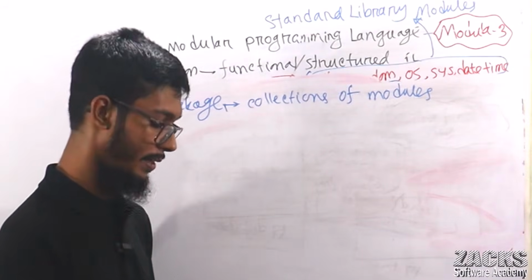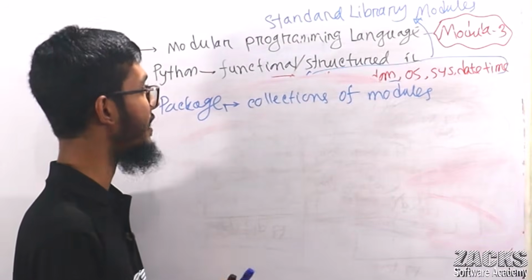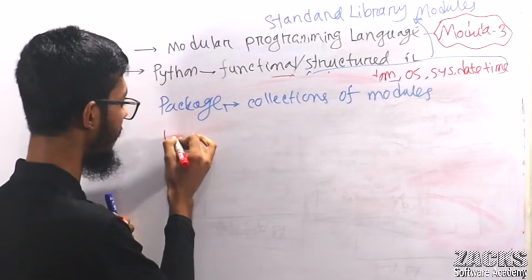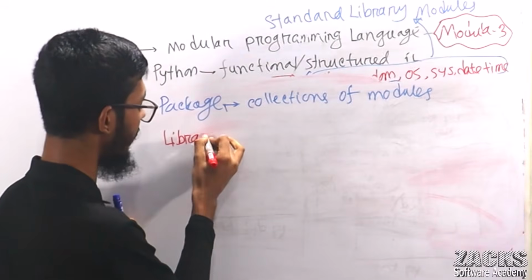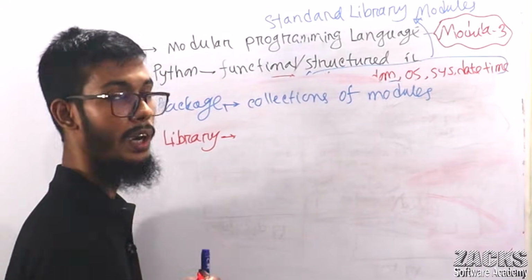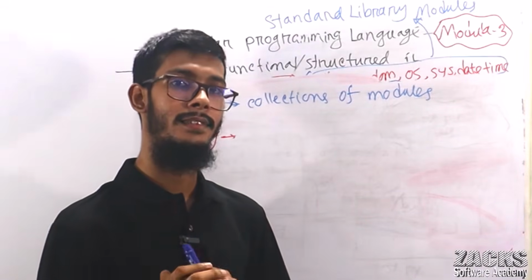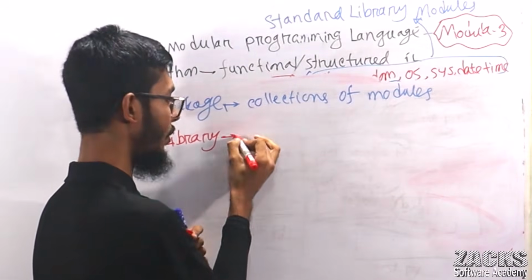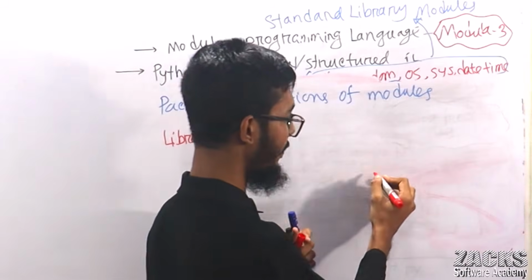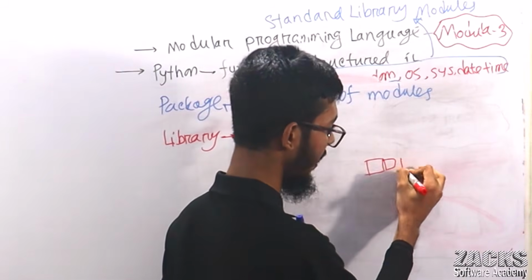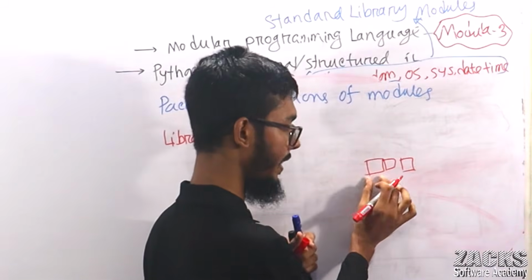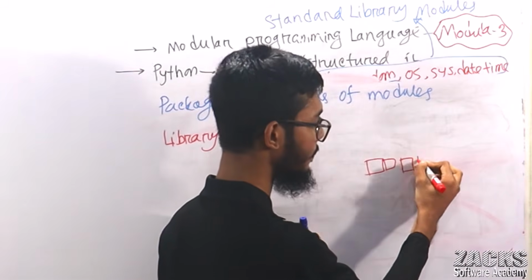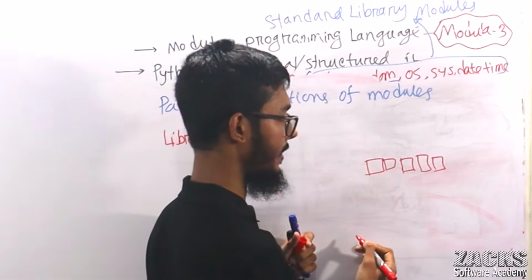Right now, let me explain what a library is. Can you tell me what is a library? Do you have any idea? Consider there are multiple folders, one package, another package, another package.